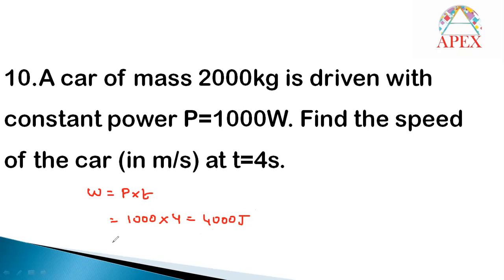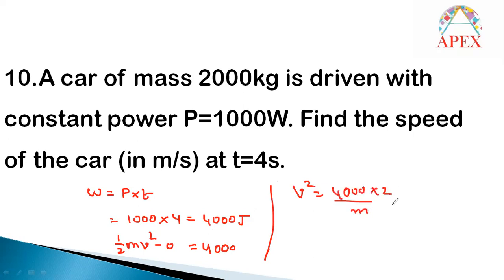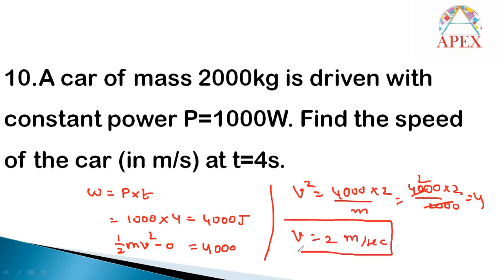So this work can be written as half mv square. Of course, the initial kinetic energy is to be taken 0. Then the change in kinetic energy is nothing but work done. So half mv square equal to 4000. Then v square equal to 4000 into 2 by m. What is m given? 2000. 4000 into 2 by 2000 will be 4 only. So v square is 4 and v will be 2 meter per second. So the final speed of the car will be 2 meter per second after 4 seconds. Okay, this is very simple, simply based on the formula.